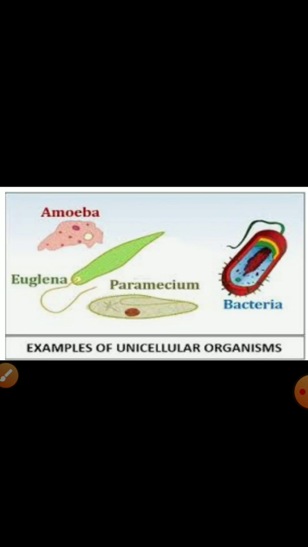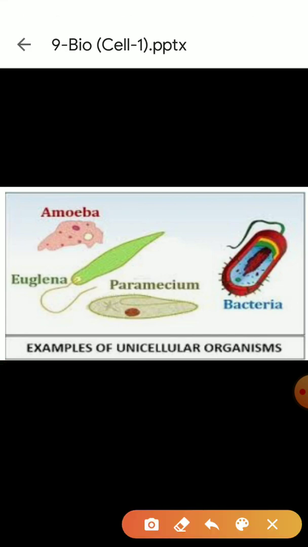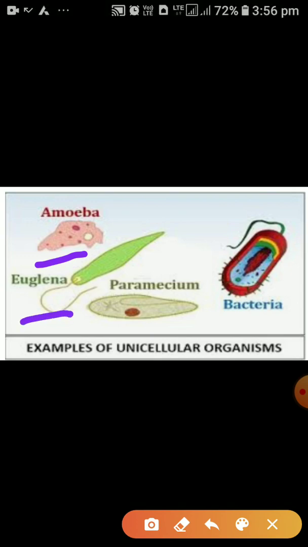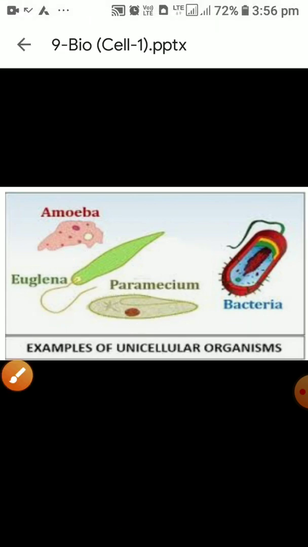Now here in this figure you can see examples of unicellular organisms. Here we are having amoeba, euglena, paramecium and bacteria. All these are unicellular organisms because their body is made up of only one cell. Now the second diagram is showing the examples of multicellular organisms. Here you can see insects, human beings, plants. These are given here as their body is made up of many cells.